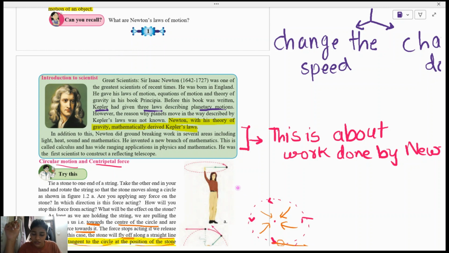So I hope you understood this, and I'll cover the remaining part of the chapter in the next part of the series of this chapter.